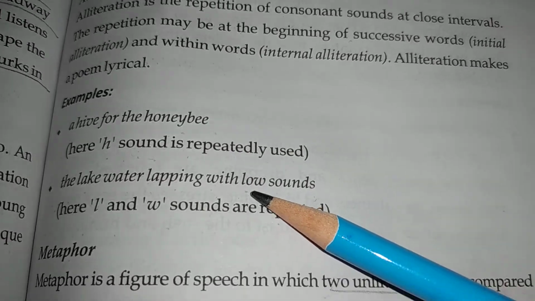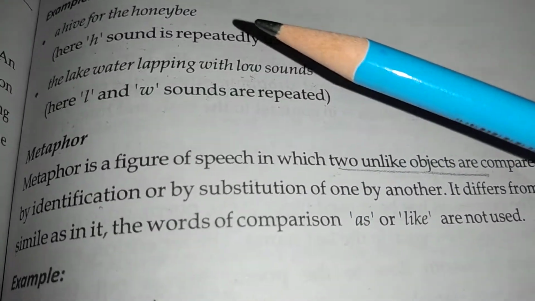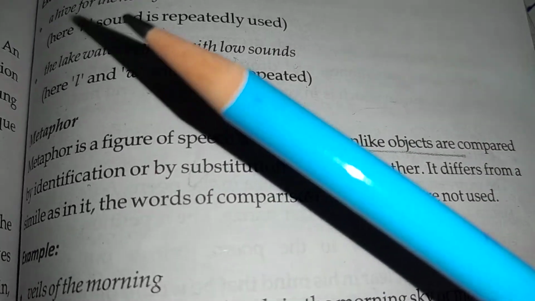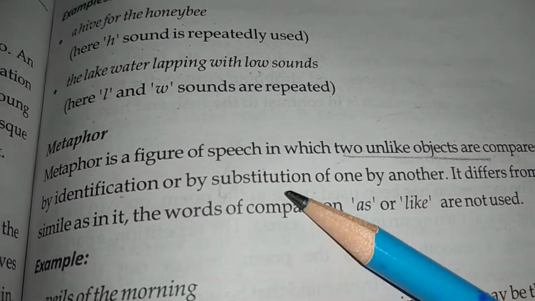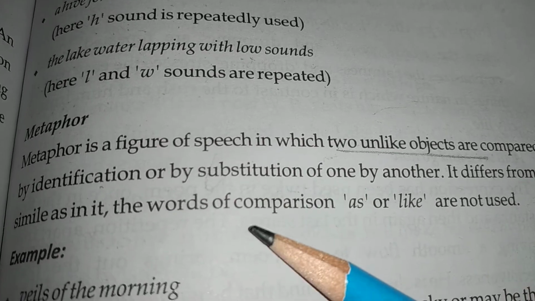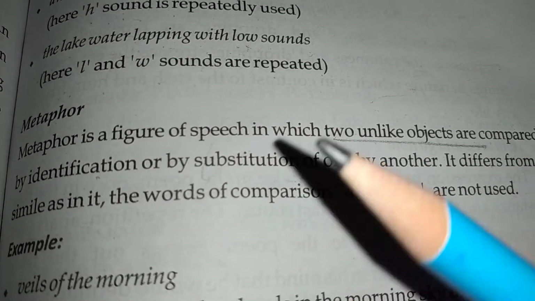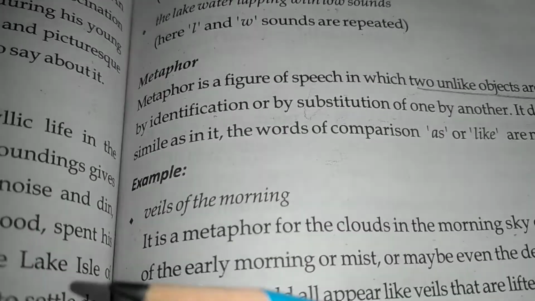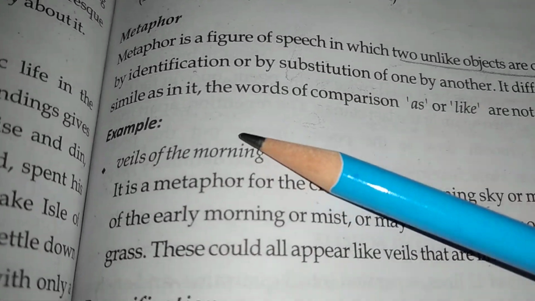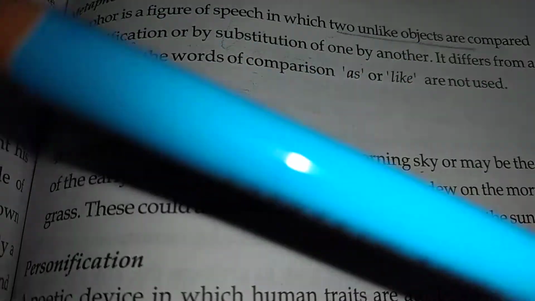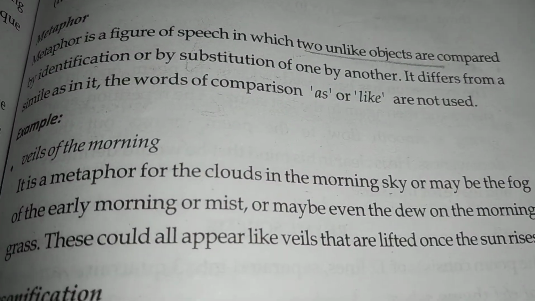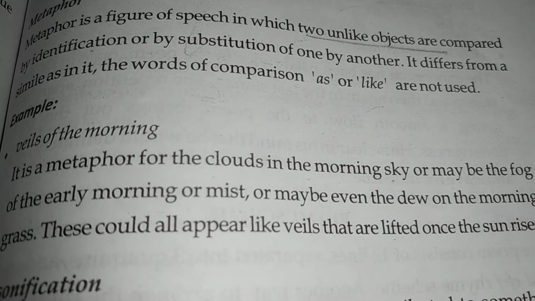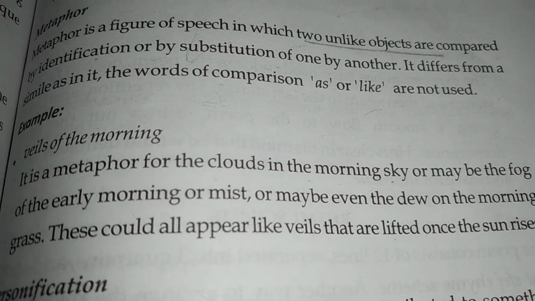Okay. Now the next kind of poetic device in the poem was metaphor. Now metaphor is a figure of speech where we compare two things which are exactly opposite. Like the thing which I pointed out to you in the second paragraph, veils of the morning. So it is a metaphor for the clouds in the morning, or the sky being foggy in the early morning, or mist, or maybe dew on the grass in the morning.